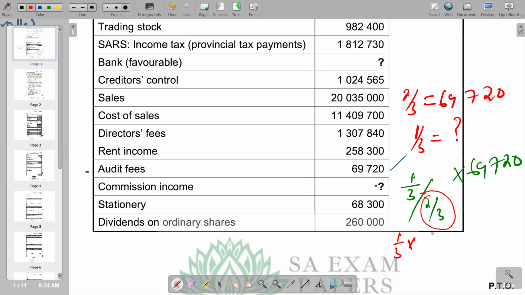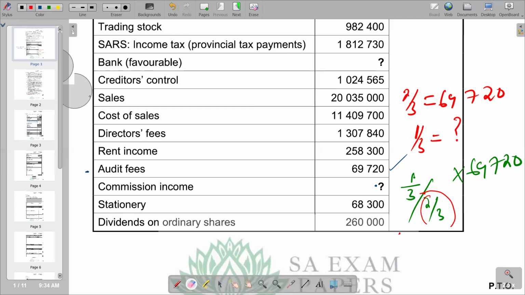So it becomes 3/2. So obviously we say 3 to 3, you get 1. So we get 1 times 1, 1. Then here we've also got 1, 1 to get 2. So it becomes half.